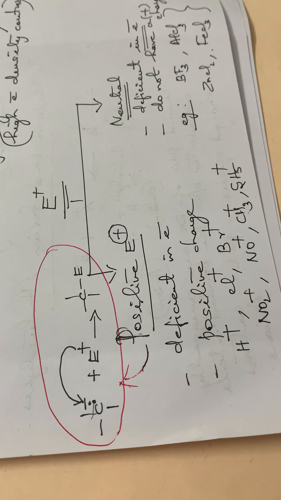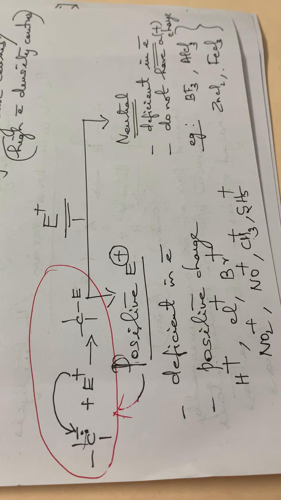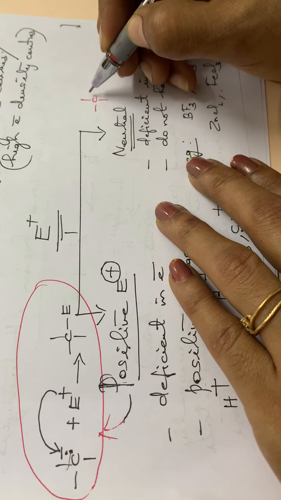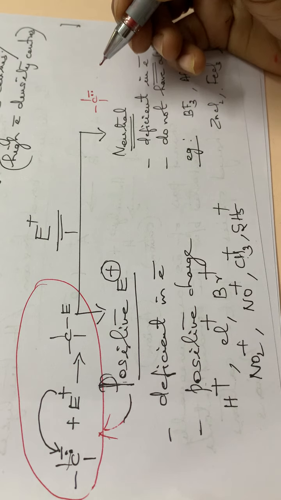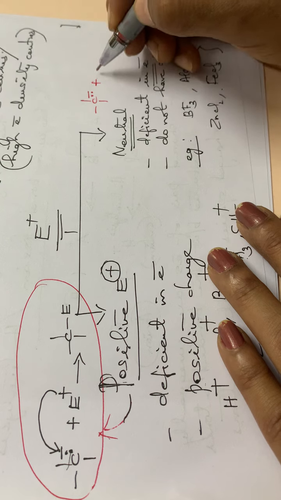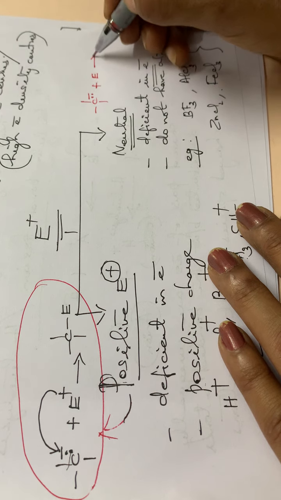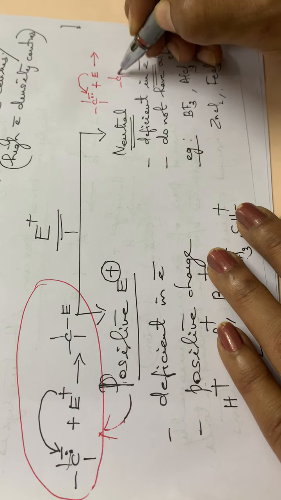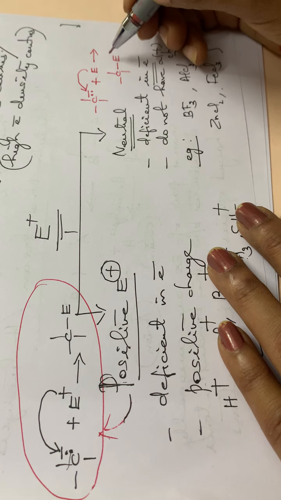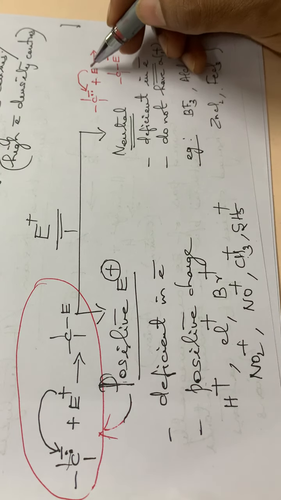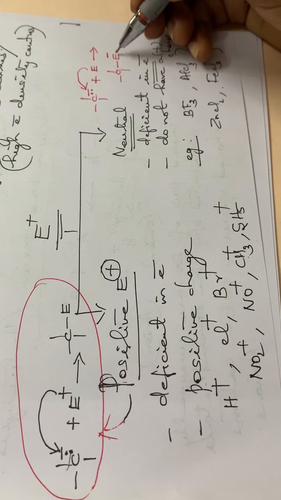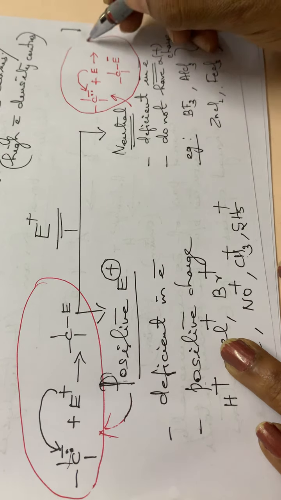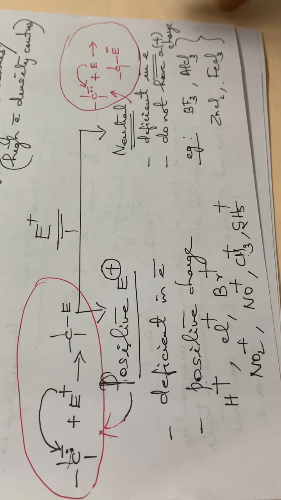Then for a neutral electrophile also, a similar reaction can be written. A neutral electrophile, E, will also be attacking an electron rich carbon, so that we get C-E with a single bond. Here a bond is formed, and this E will get a negative charge, that is, the electrons will be shared to this electrophile, so that this E will have a negative charge. So this is the equation for a neutral electrophile. Hope you are clear up to this.